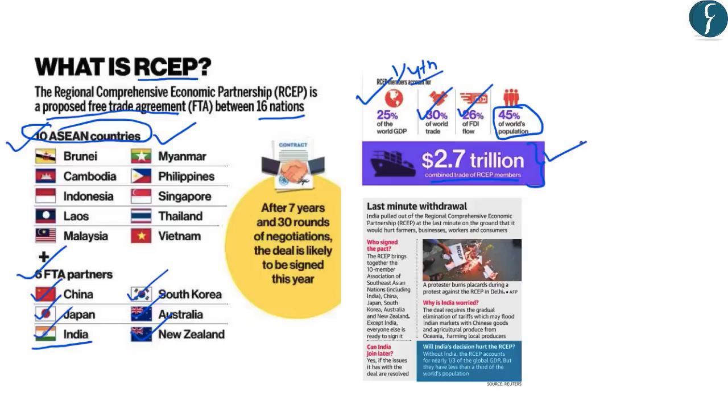However, now as India has withdrawn from this RCEP, the RCEP would account for only 1/3 of the global GDP. And further, without India, RCEP would account for only 1/3 of the world's population as against the proposed 45%. So this shows that India would have been one of the important partners in this RCEP deal. However, India has chosen to remain out of this RCEP because of various concerns. So after this, let us look at what would have been the impact on India's trade if India joined this RCEP deal.